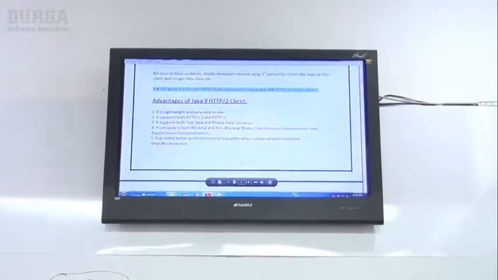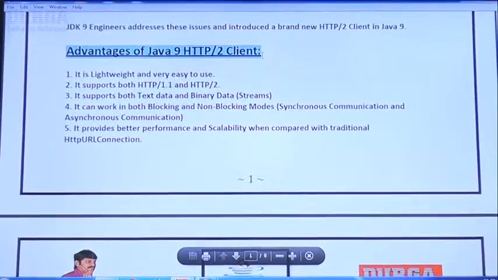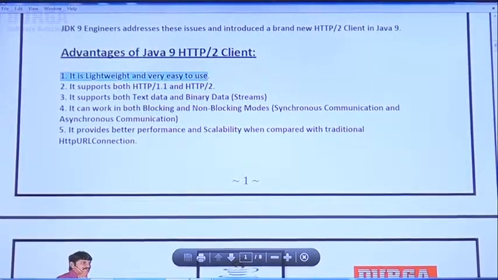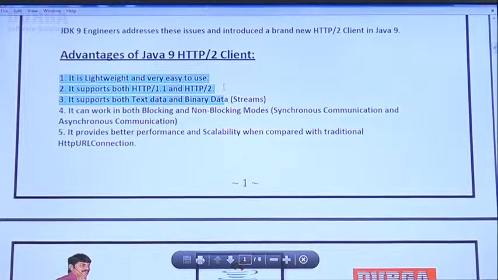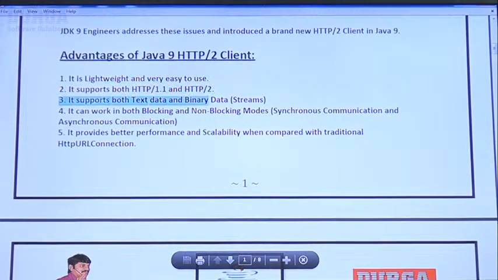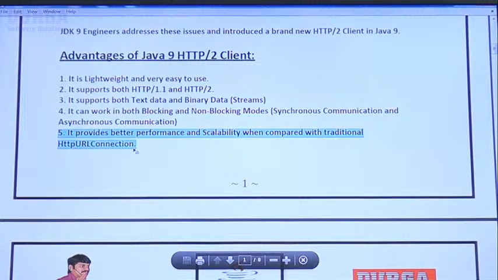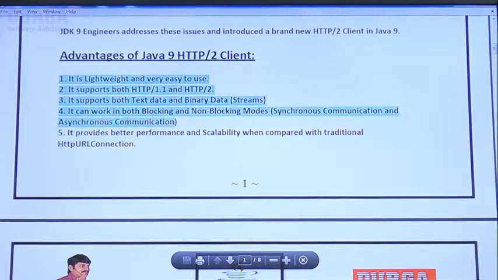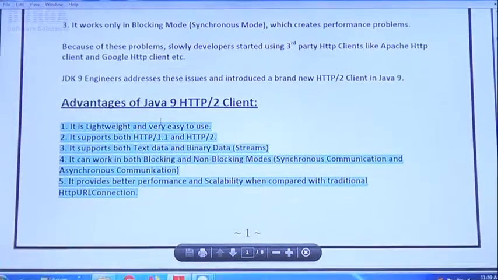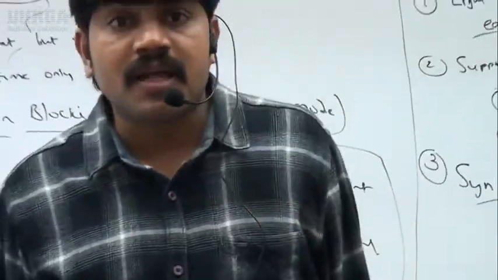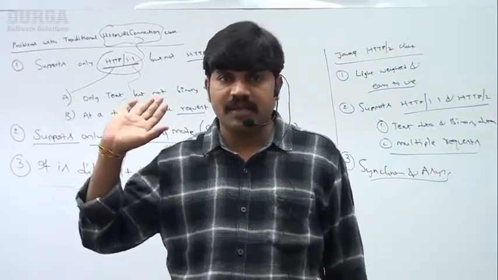Observe that. Advantages of the Java 9 HTTP 2 client. It is lightweight and very easy to use. It supports both HTTP 1.1 and HTTP 2 protocol. It supports both text and binary data. Happily it's going to support both text and binary data. It can work in both blocking and non-blocking mode. Synchronous communication, asynchronous communication, both are possible, right? It provides better performance and scalability when compared with the traditional URL connection. Is it clear for all of you, right? That's all. So these are the various advantages of the Java 9 HTTP 2 client. Clear, right? Sir, that's all, sir.